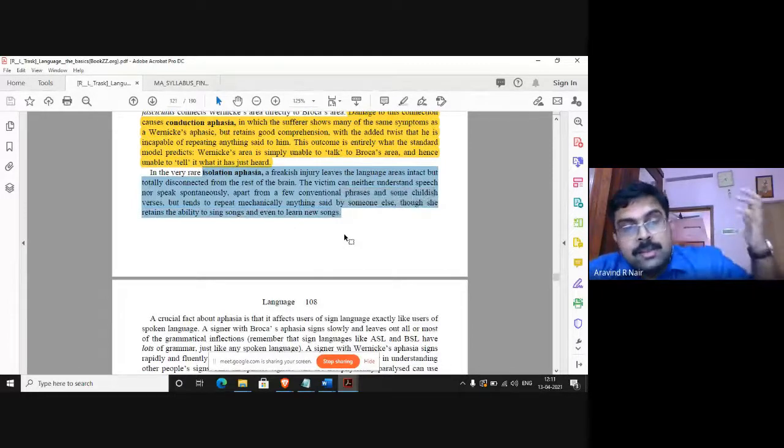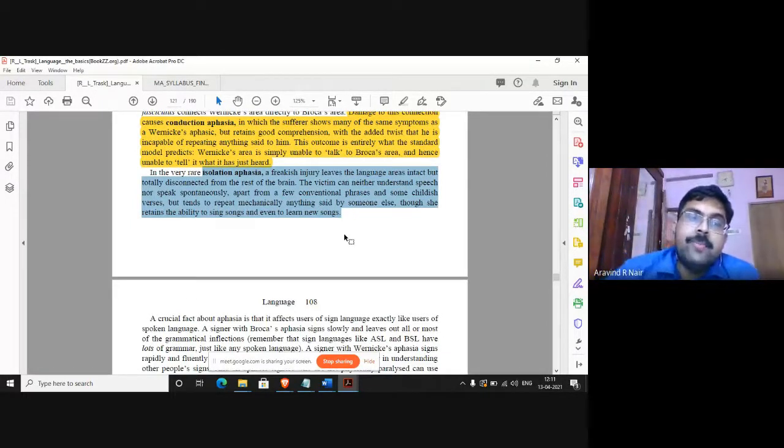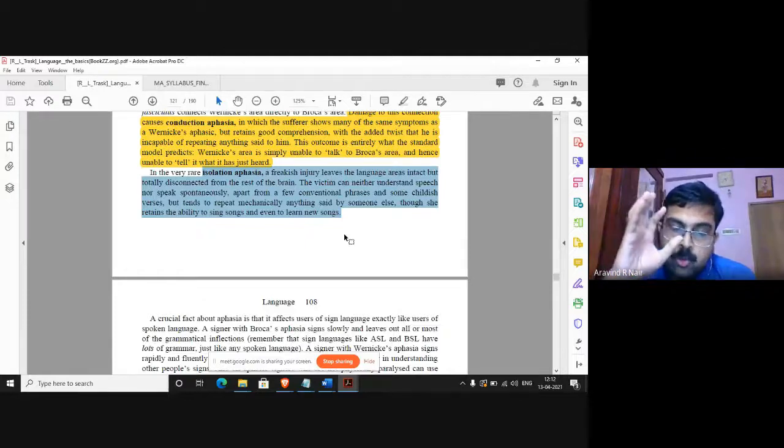So like we said, singing songs is something connected with the right hemisphere, so that ability remains fine. But the patient is unable to use any other language function. Understanding is not happening, expression is not happening. All three of those areas are disconnected from the rest of the brain.